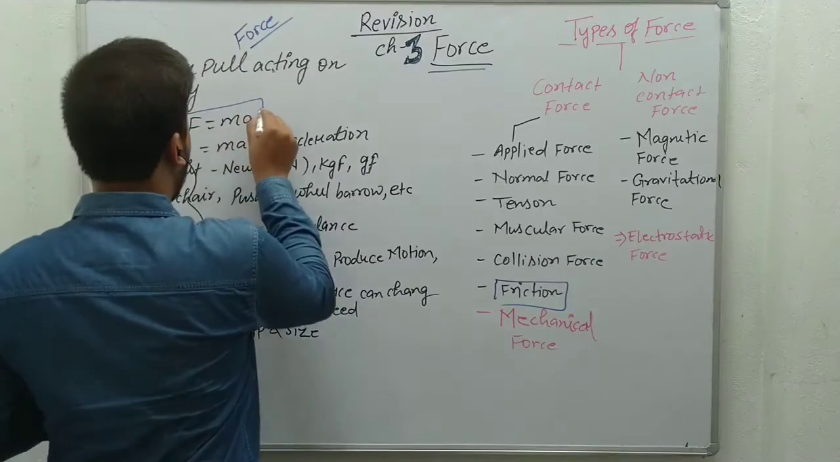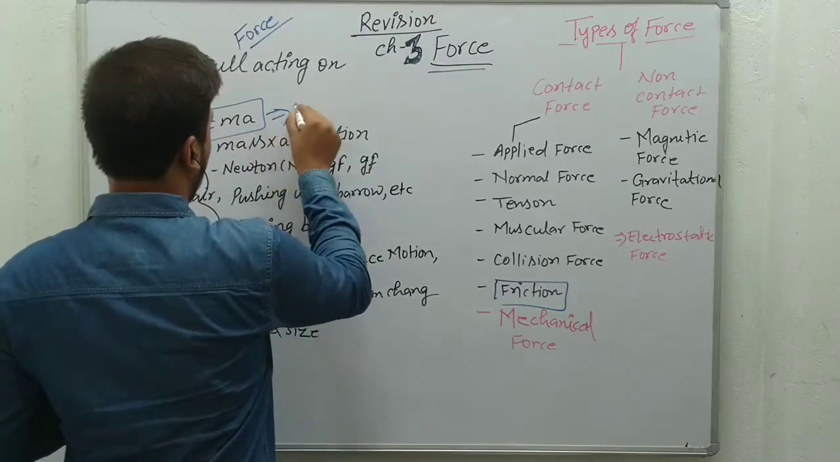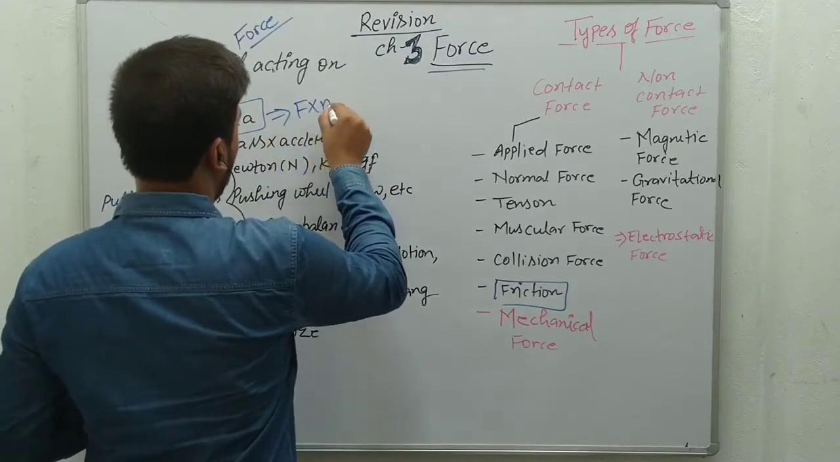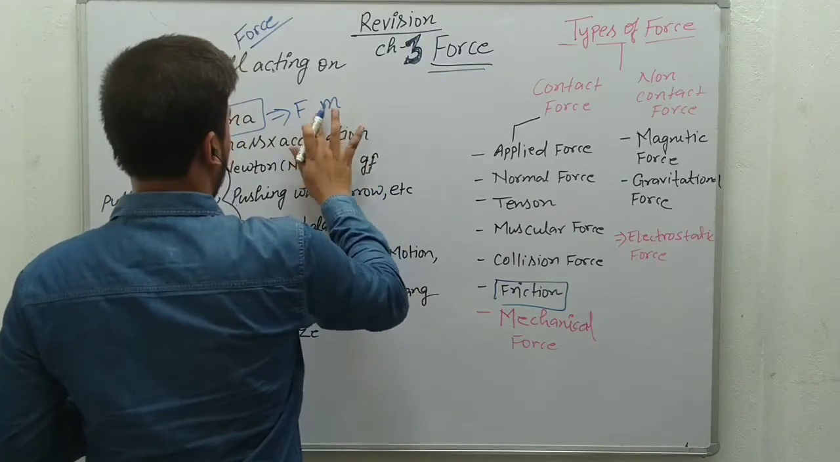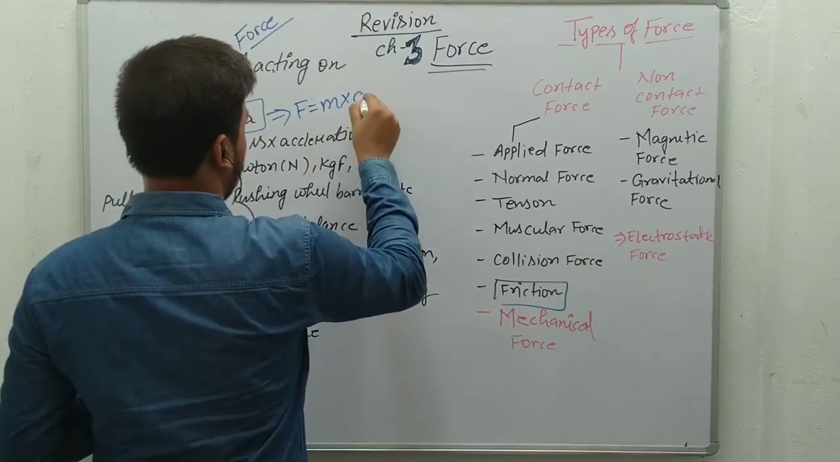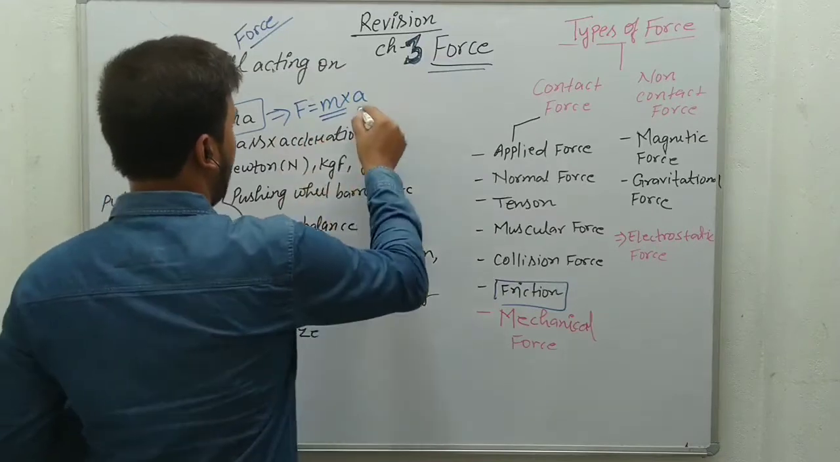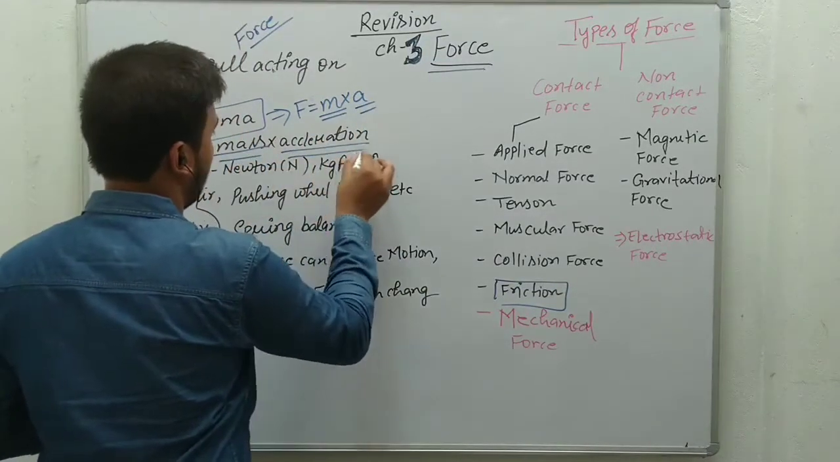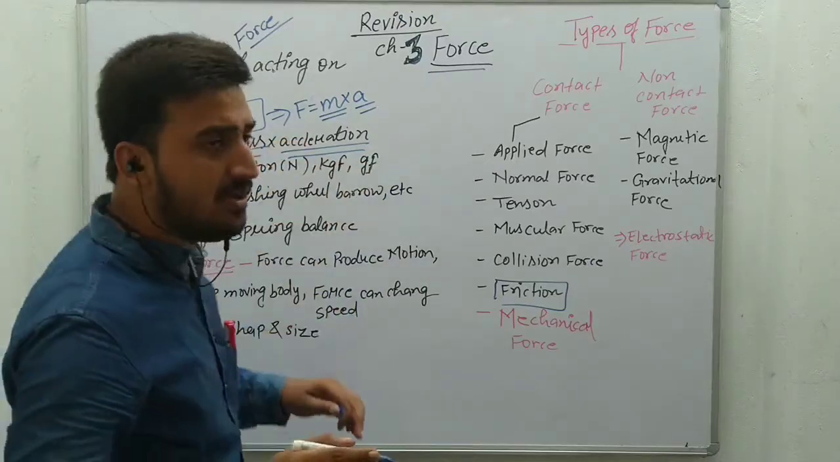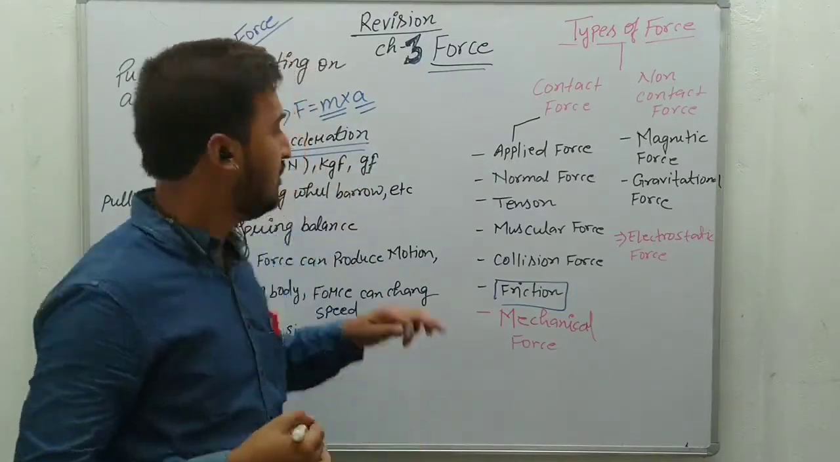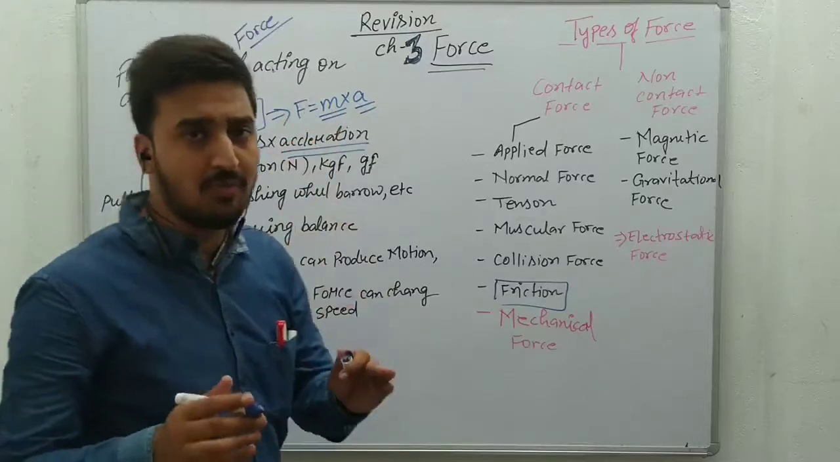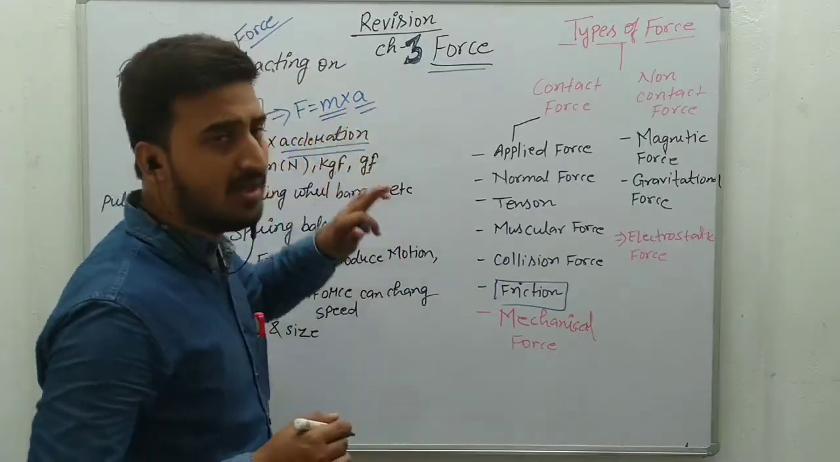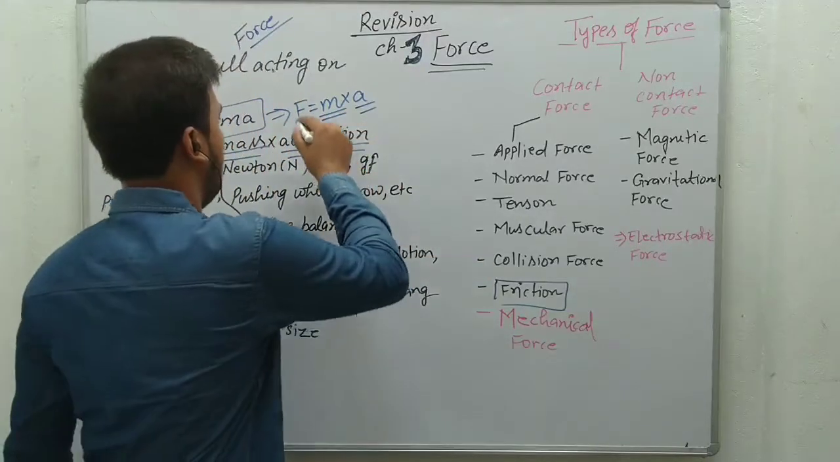Force is equal to m into a. Force is equal to mass into acceleration. M for mass, a for acceleration. Acceleration means rate of change of velocity, which you will see in class 7. Here you just have to remember that mass into acceleration is the formula of force.